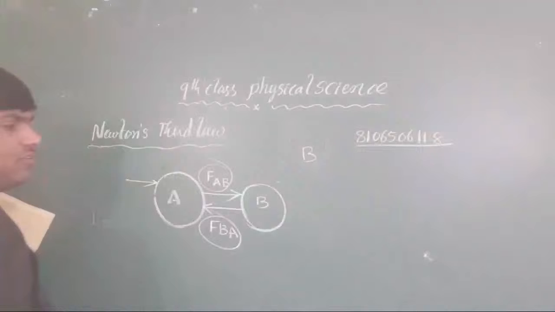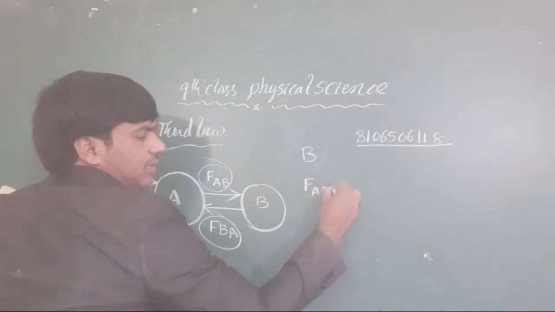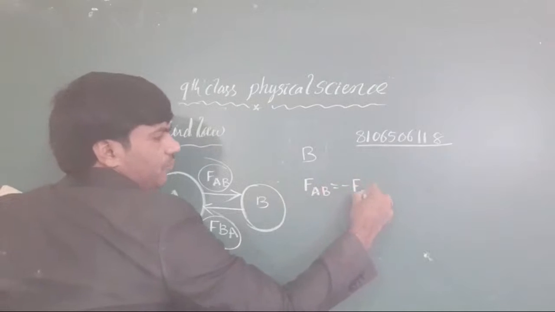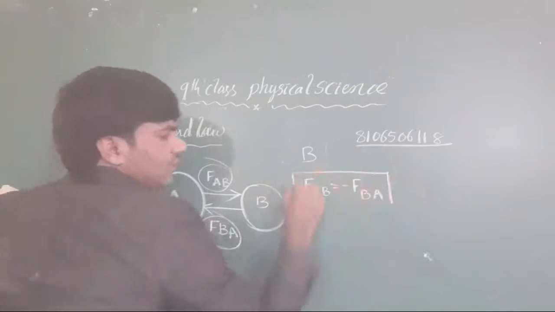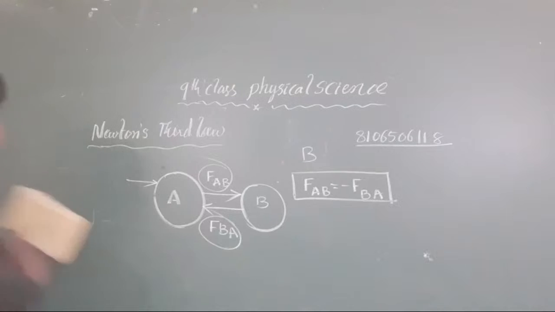Clear or not, all the students? At that time, the force FAB is opposite to FBA. FAB is equal to minus FBA. That is what is called Newton's third law. I hope you got it.